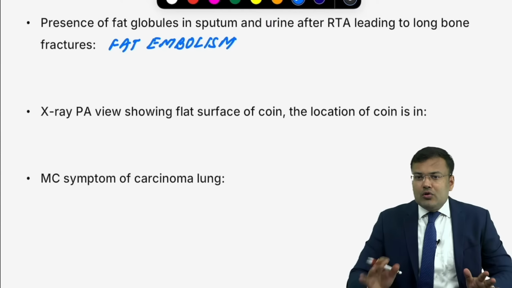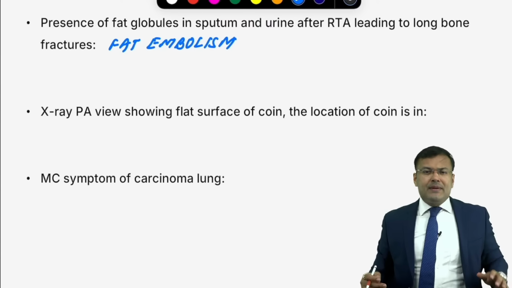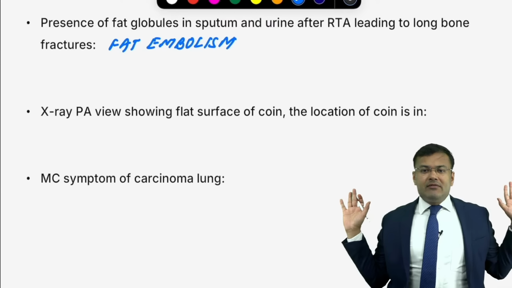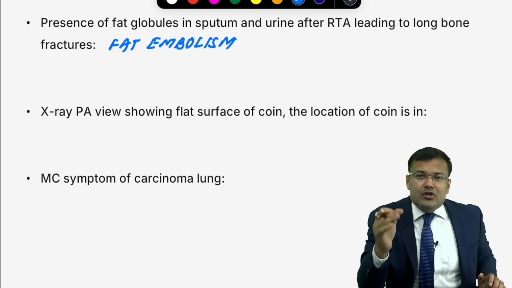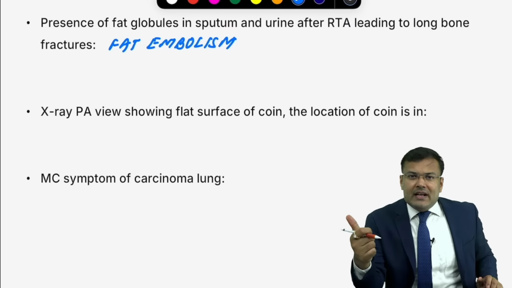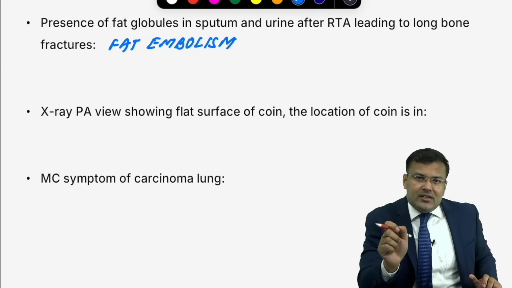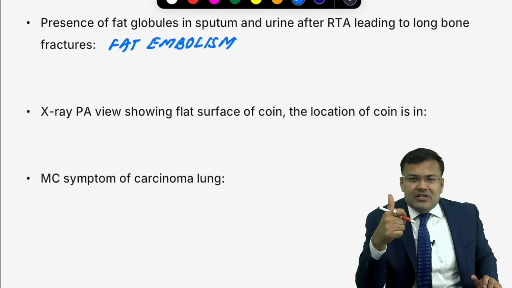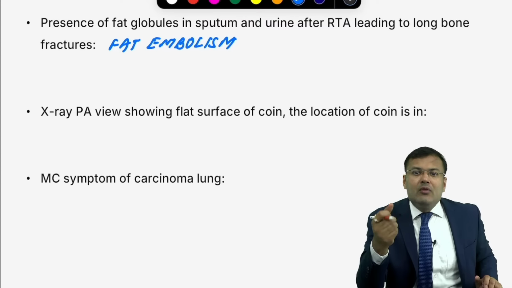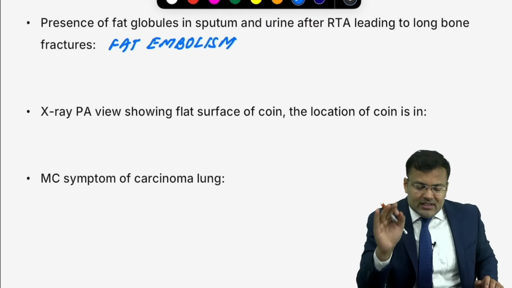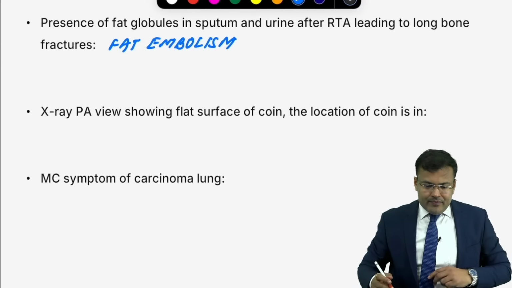Young male, road traffic accident. At the time of presentation, patient was in vegetative state, NC-CT was normal. What do you suspect? Diffuse axonal injuries, investigation of choice is MRI. Young male, road traffic accident, multiple long bone fractures, rashes, clouding of consciousness, respiratory distress, fat globules in sputum and urine. What? Fat embolism. These are all the questions expected, I am telling you. So these are the questions which we are expecting.